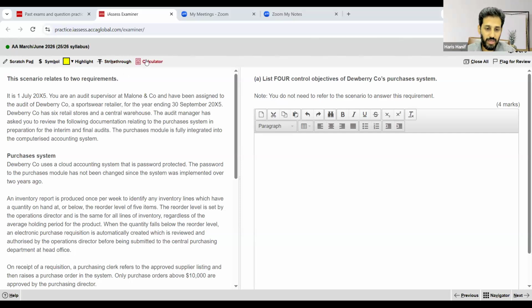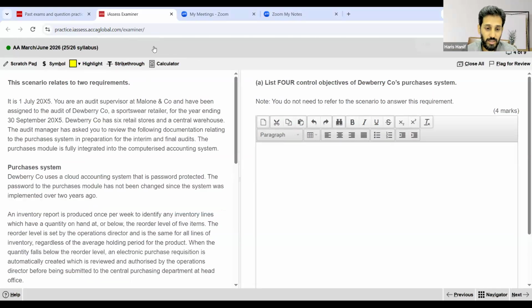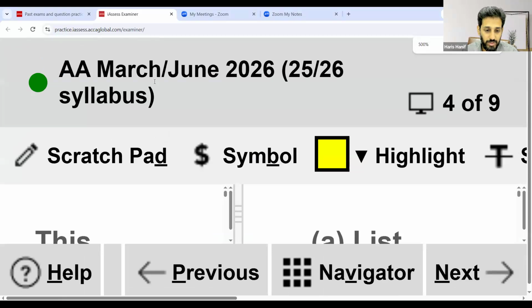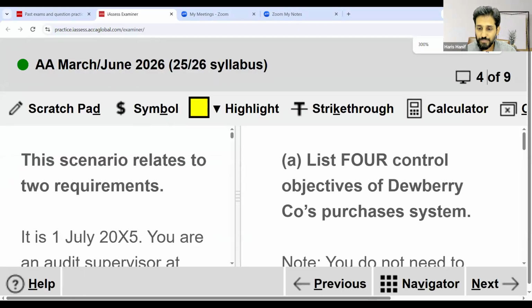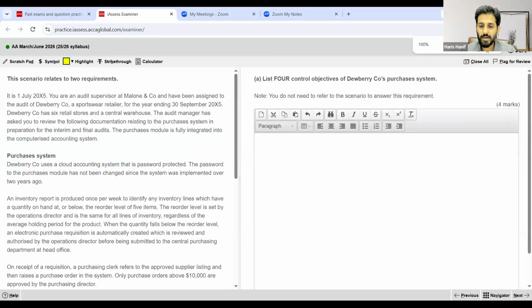Now in this session we are going to solve a particular past paper on the ACCA practice platform, and as you can see on the top left of your computer screen, it is the March-June 2026 actual past paper, right? So those who have opened this already, it's very good. Those who have not, I recommend all of you to open this ACCA practice platform and pause this video right away here, and let's start.